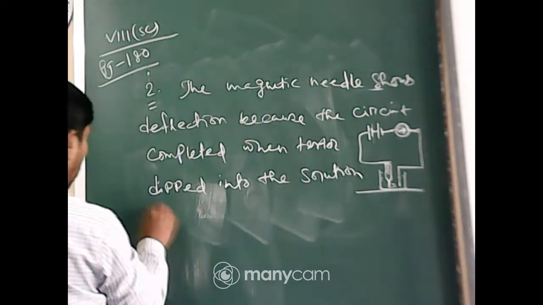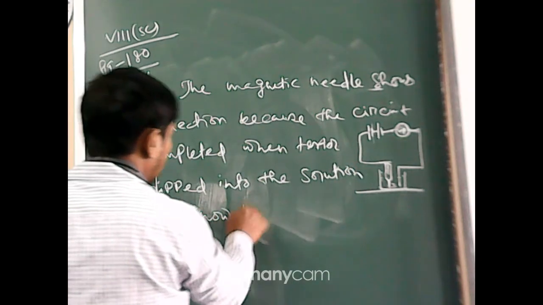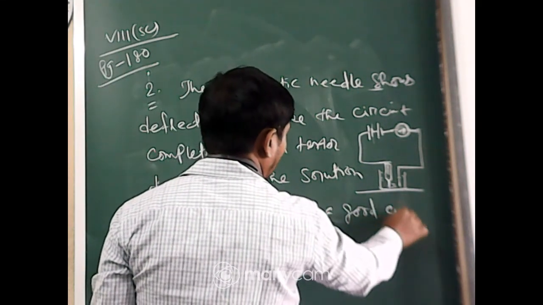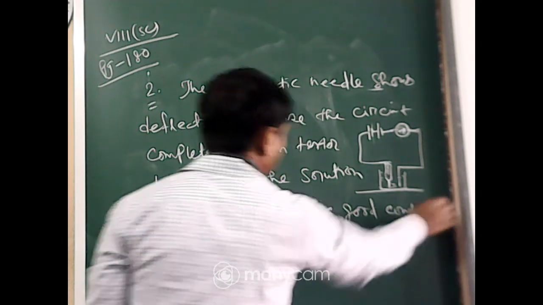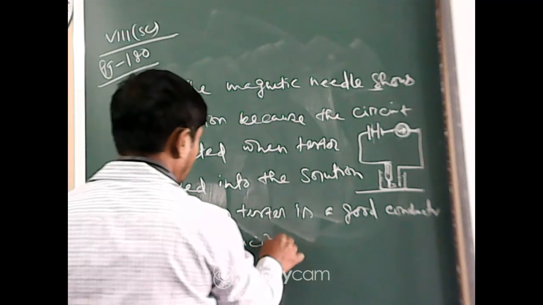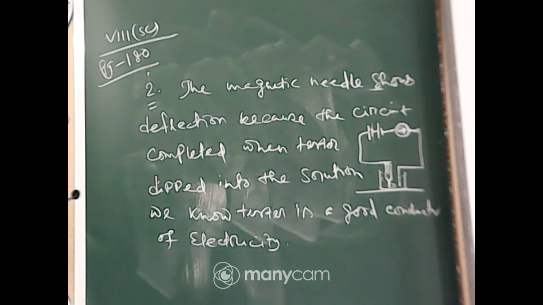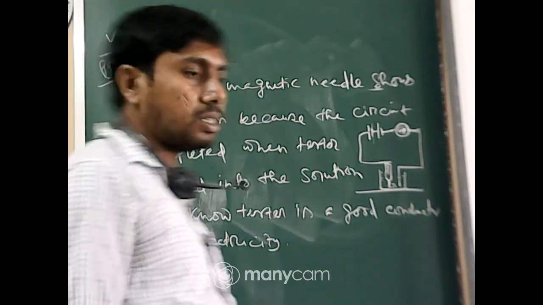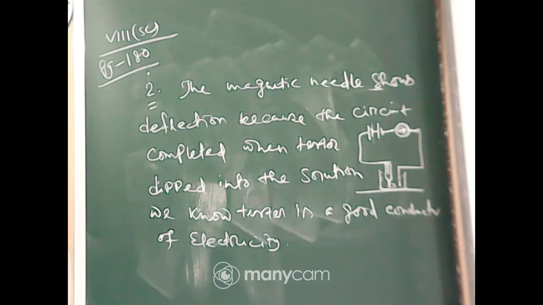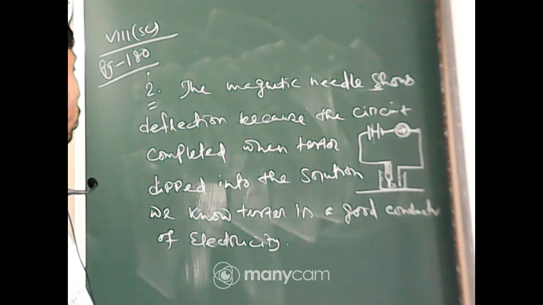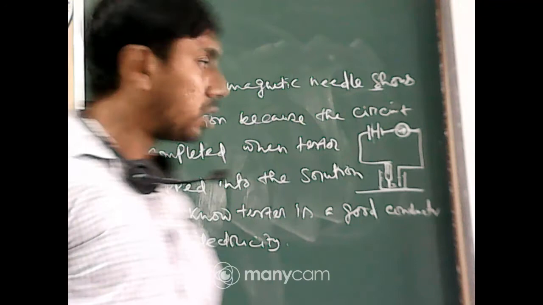We know the tester is a good conductor of electricity. It is not necessary to reproduce this sentence exactly; you may explain it in different ways. So the magnetic needle shows deflection because the circuit is completed when the tester is dipped into the solution, full stop. We know the tester is a good conductor of electricity. Completed.